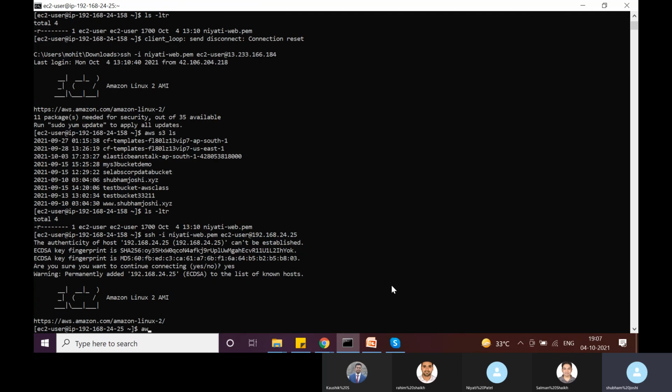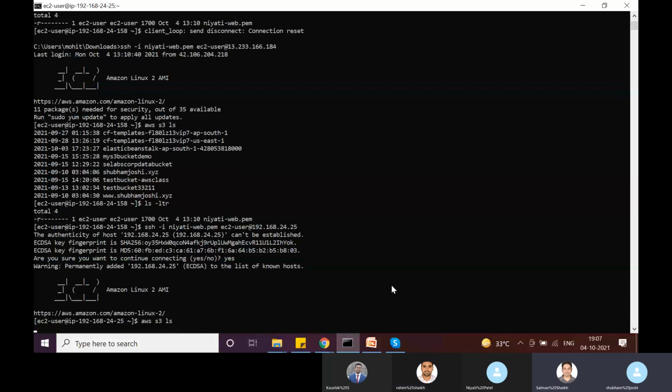Now, what do you think if I execute the same command here? Will it be successful or not? I think it should work because it has the same IAM role, right? Yes, it has the same IAM role, but it does not have internet connectivity, right? There is no public IP. There is no NAT gateway, as you said. So yes, essentially for any AWS CLI command to work,